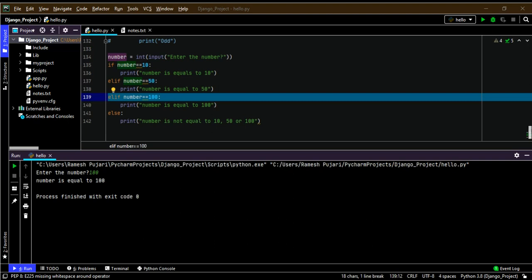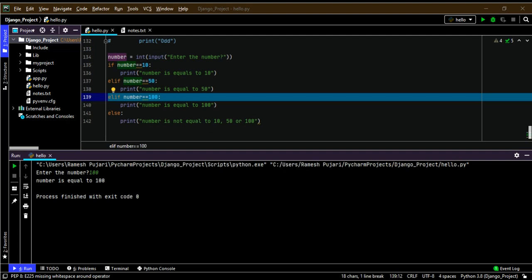Next is the do while loop. The do while loop will continue until the given condition is satisfied. It is also called a post-tested loop, whereas the for loop and while loop are called pre-tested loops, because before executing the remaining statements we first test the condition. In the do while loop, we first execute the statement and then check the condition.